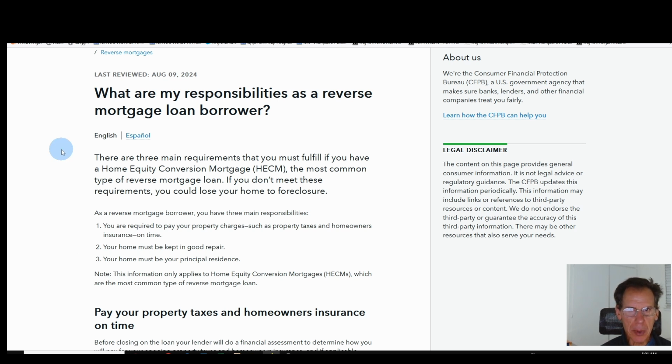What are my responsibilities as a reverse mortgage loan borrower? There are three main requirements that you must fulfill if you have a home equity conversion mortgage, the most common type of reverse mortgage loan. If you don't meet these requirements, you could lose your home to foreclosure.